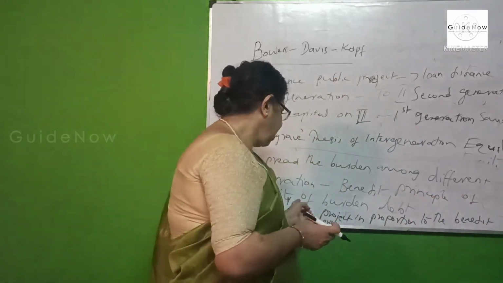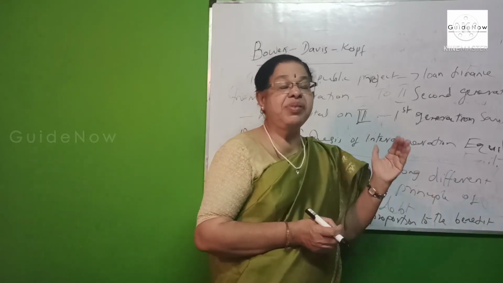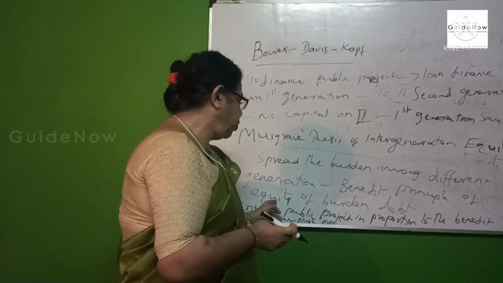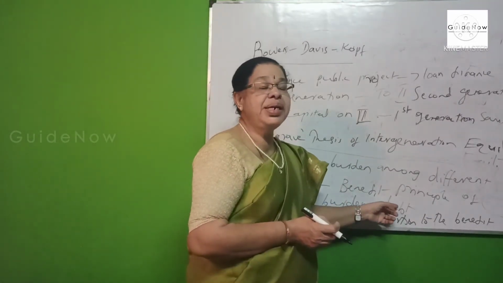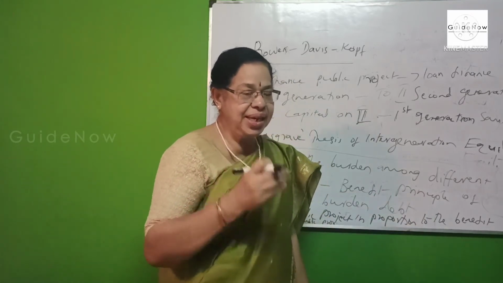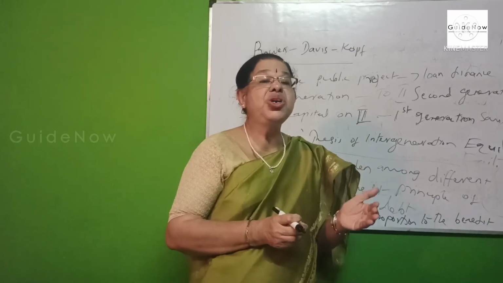At the same time, he argued that his theory is explained with the help of the benefit principle of equity of burden, that is, equity of debt burden distribution. His theory is mainly based on the benefit principle of equity burden.